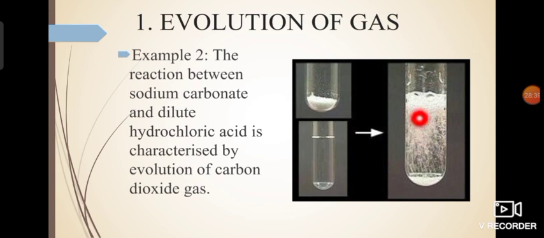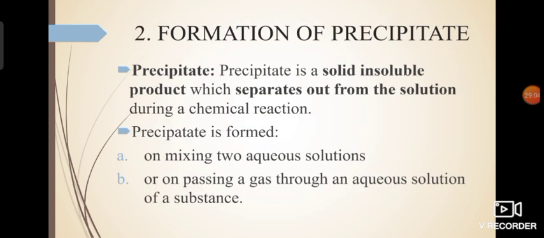And this shows, again, this bubbling shows the bubbles are rising up from below, you can see, and this shows that the gas is evolved in this reaction. And the gas which is evolved in this reaction is definitely not hydrogen, but it is carbon dioxide. Okay, carbon dioxide gas is evolved when you mix sodium carbonate with hydrochloric acid. Okay, next reaction.